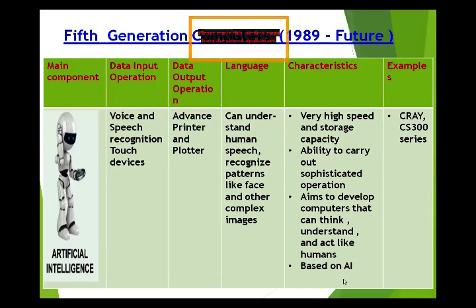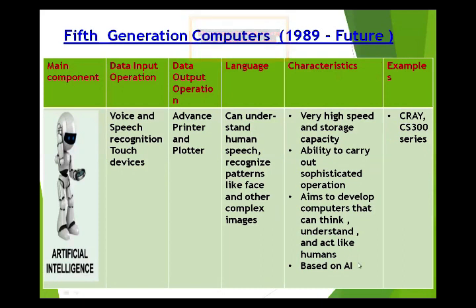IC is the short form of integrated circuit. Cray and CS300 series are examples of fifth generation computers.